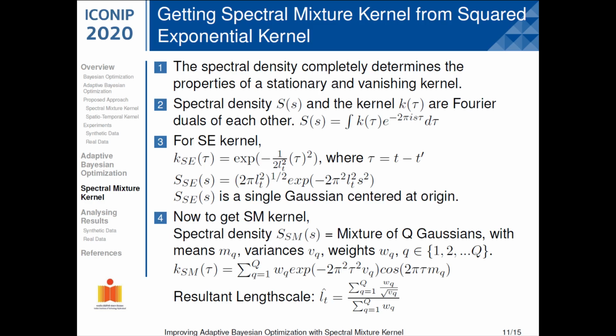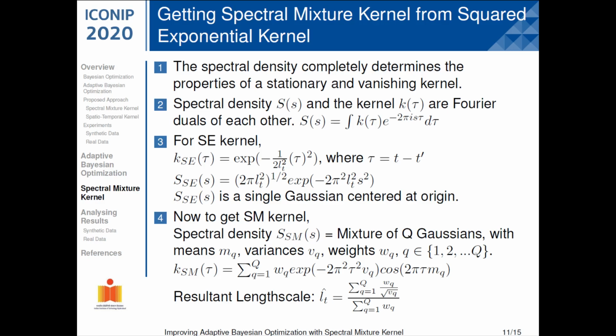Here we explain how the spectral mixture kernel is related to the squared exponential kernel. For stationary and vanishing kernels, the spectral density and the kernel are Fourier duals of each other. If we take the Fourier transform of the squared exponential kernel, we get that the spectral density of the squared exponential kernel is a single Gaussian centered at 0.